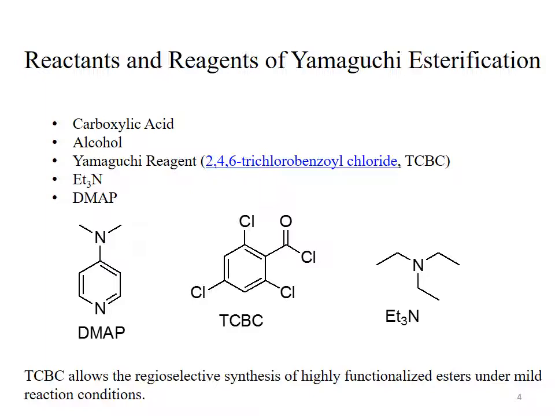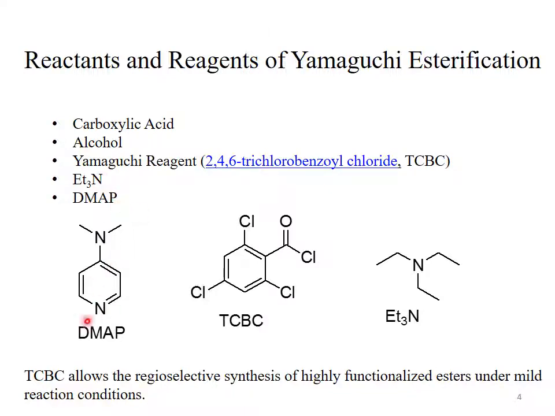Reactants and reagents of the Yamaguchi esterification reaction. The reactants are carboxylic acid. It may be a simple aliphatic carboxylic acid, or it can be a hydroxy carboxylic acid. Alcohol: if the substrate is hydroxy carboxylic acid, then alcohol is not required as a reactant. If it is a simple carboxylic acid, then alcohol is required as a reactant.